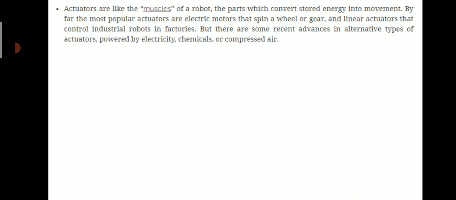Actuators used in robots are like the muscles of the robot, the parts which convert stored energy into movement. By far, the most popular actuators are electric motors that spin a wheel or a gear, and linear actuators that control industrial robots in factories.